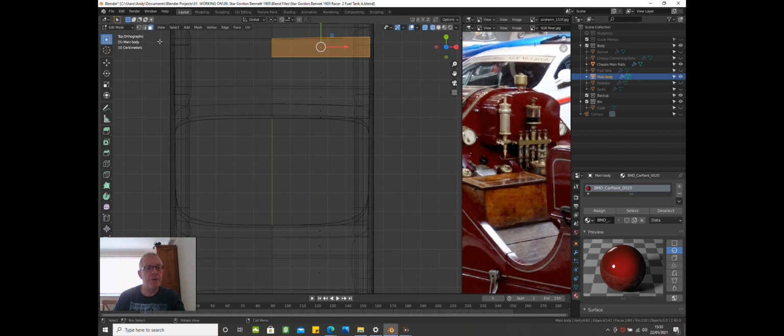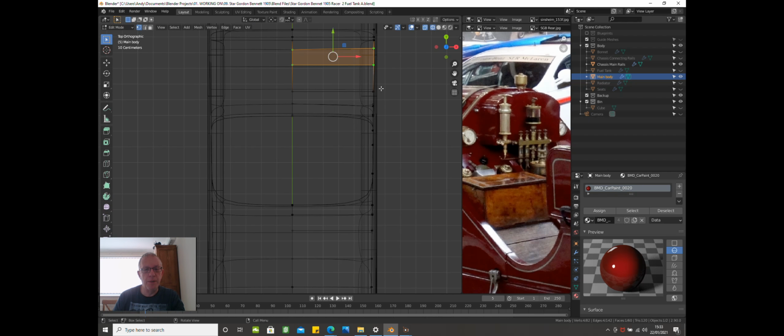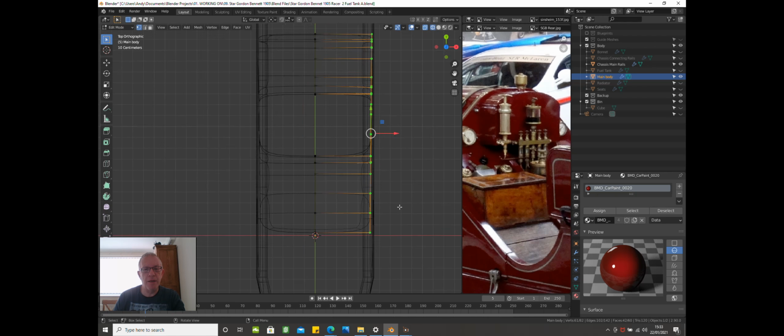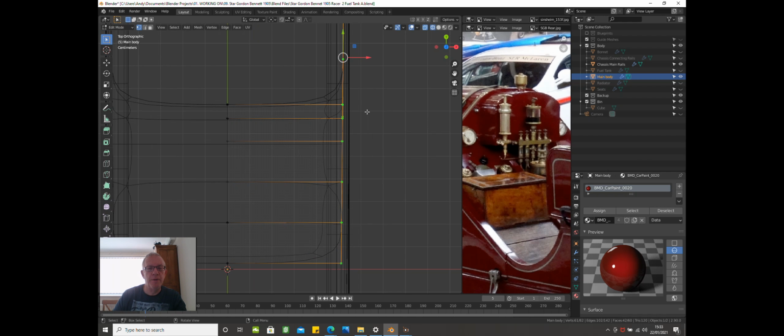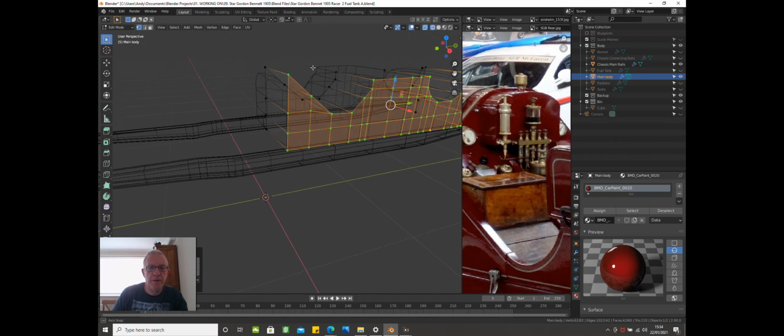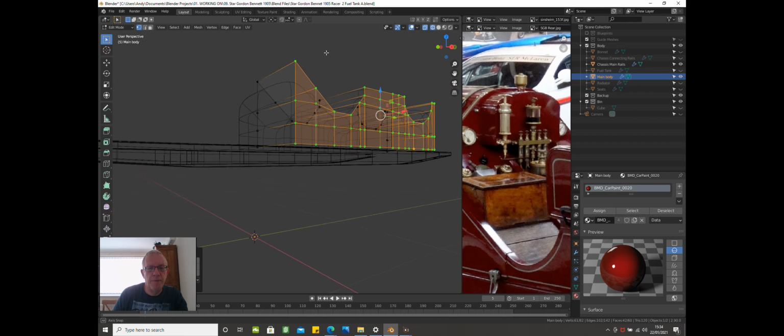So what we want to do is press B, range select, and grab all those. Then we're simply going to pull this in until it aligns with the chassis. So that's a start.